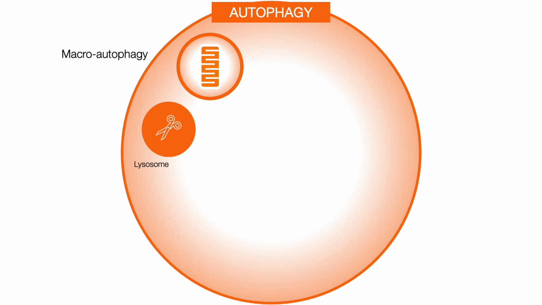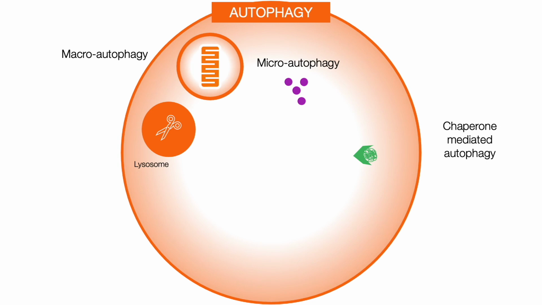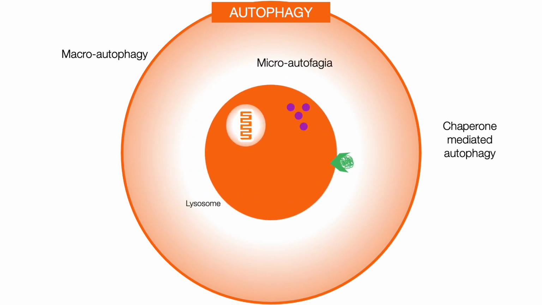Cells can also digest other molecules in a process called microautophagy, or digest molecules, which must first bind to proteins called chaperones in order to enter lysosomes. In this case, we speak of chaperone-mediated autophagy. Once inside the lysosomes, both the organelles and the molecules are digested by the enzymes present in the lysosomes.